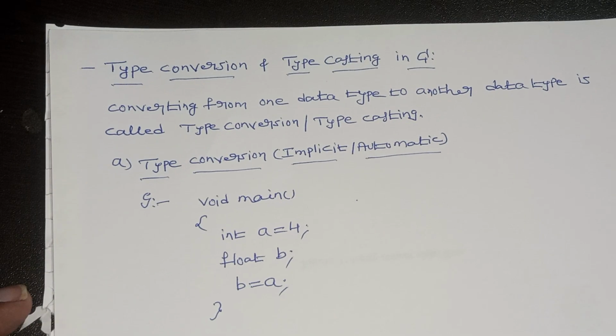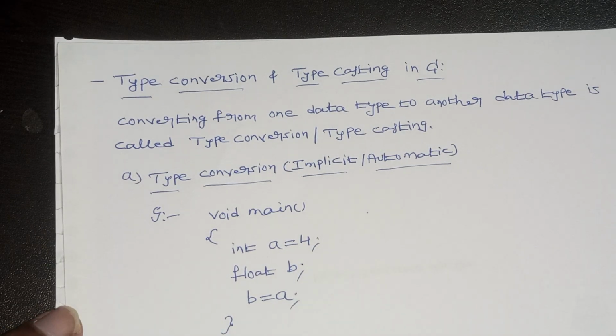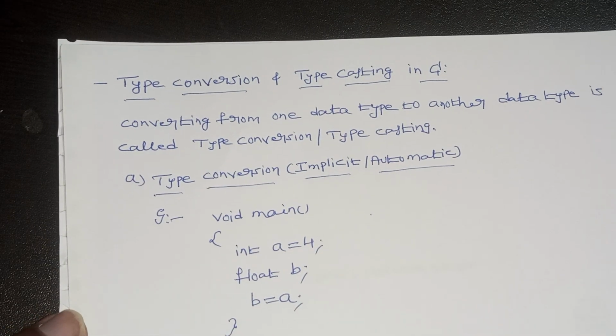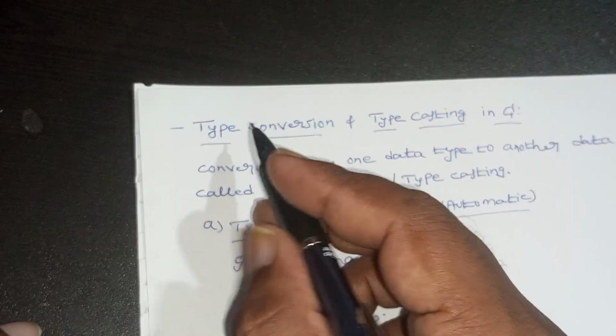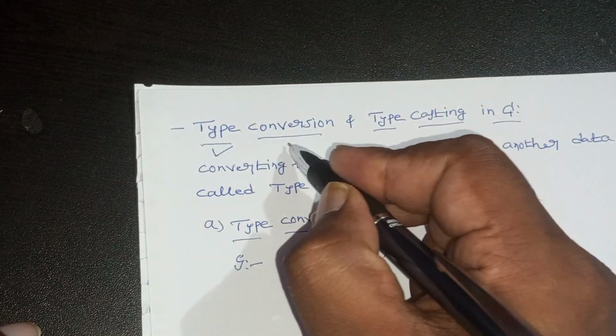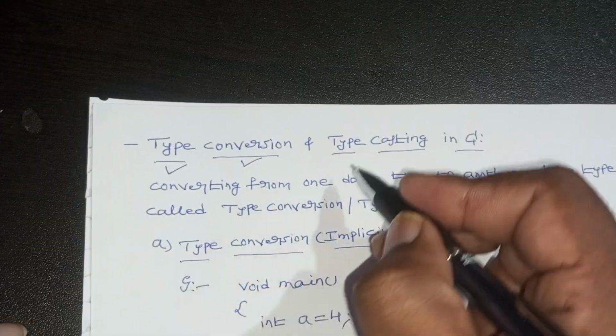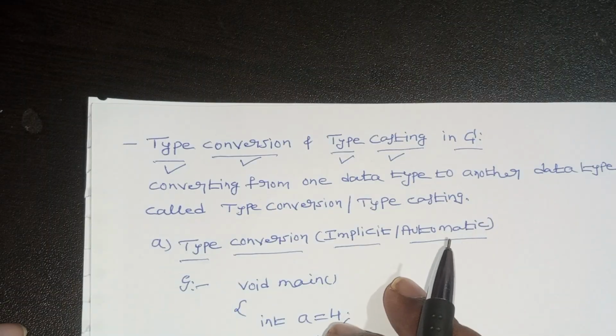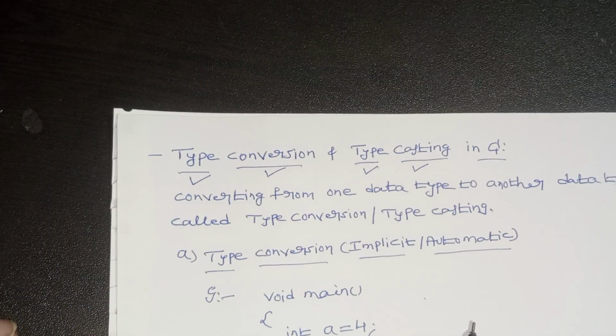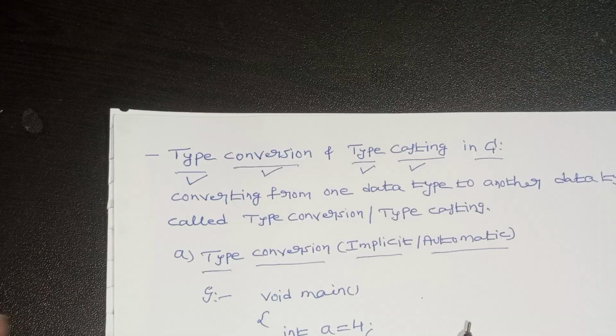Okay, so the next topic is type conversion and typecasting in the C programming language. First of all, in this we have two words: one is type conversion, and the second is type casting. In C programming language, type means data type.